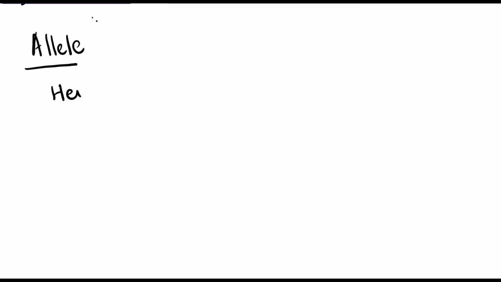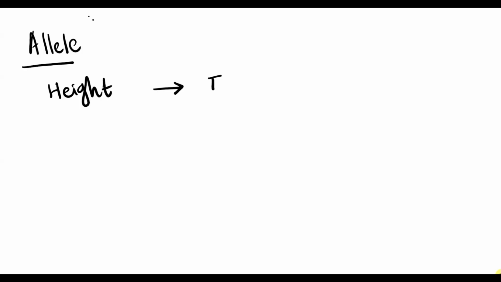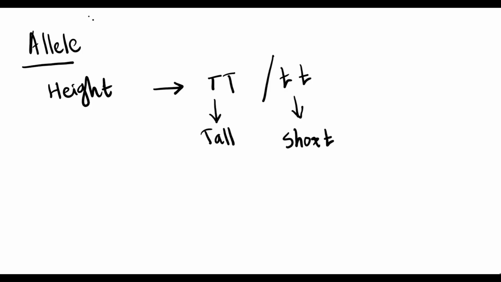Suppose height of a plant: alleles like TT or tt have two kinds of effect, tall or short. They carry the same set of genes in the same sequence, although they may not carry identical alleles of each gene. More details we can study in the next video.